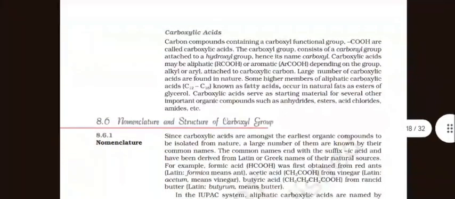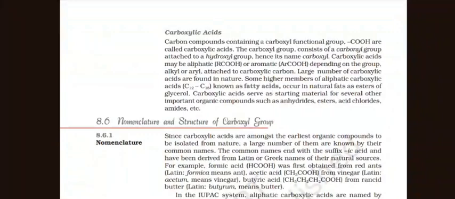Carboxylic acids: carbon compounds containing a carboxyl functional group, COOH, are called carboxylic acids. The carboxyl group consists of a carbonyl group attached to a hydroxyl group, hence it is named carboxyl group. Carboxylic acids may be aliphatic, RCOOH, or aromatic, ArCOOH, depending on whether an alkyl or aryl group is attached to the carboxylic carbon.